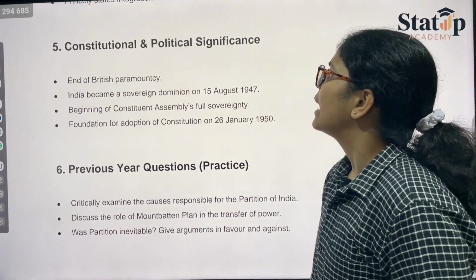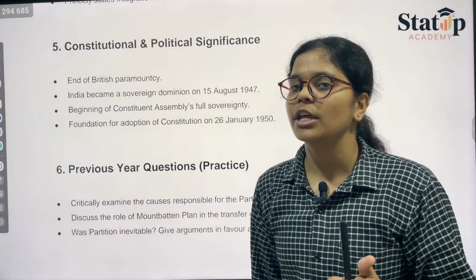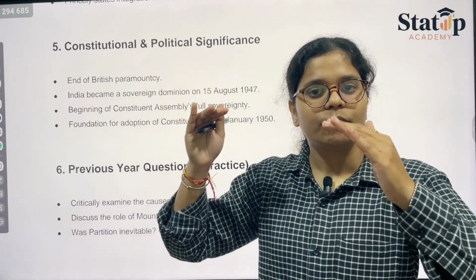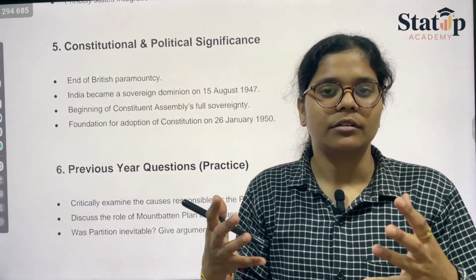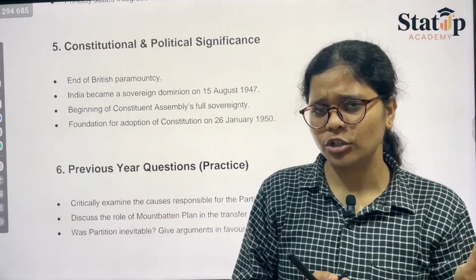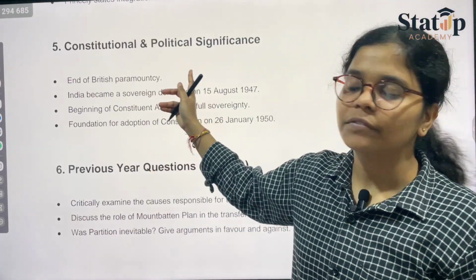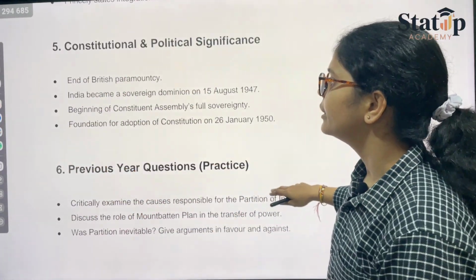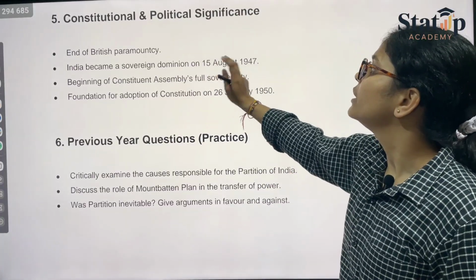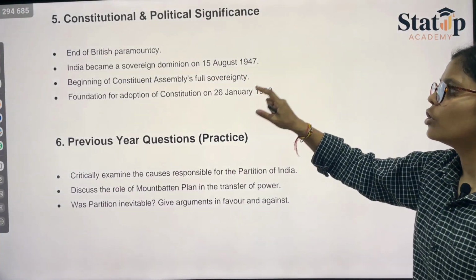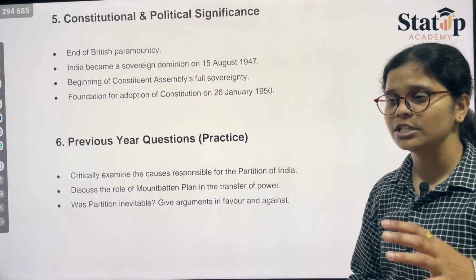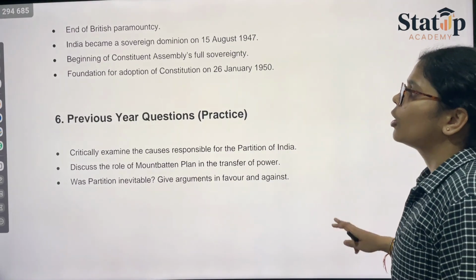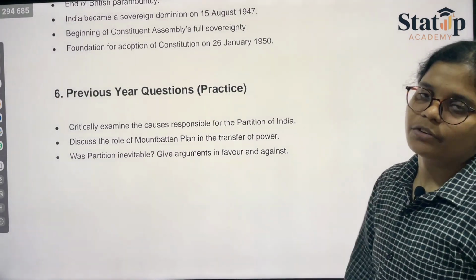Then we have the constitutional and political significance. The first and major thing was that after 1857, the East India Company rule ended and the Crown rule started. But after independence, the whole of British rule ended. During that period, India became a sovereign dominion on 15th August 1947, with the beginning of the Constituent Assembly. Full sovereignty was given, meaning you are the leader, you have all of the power. Then the foundation for the adoption of the Constitution on 26 January 1950.